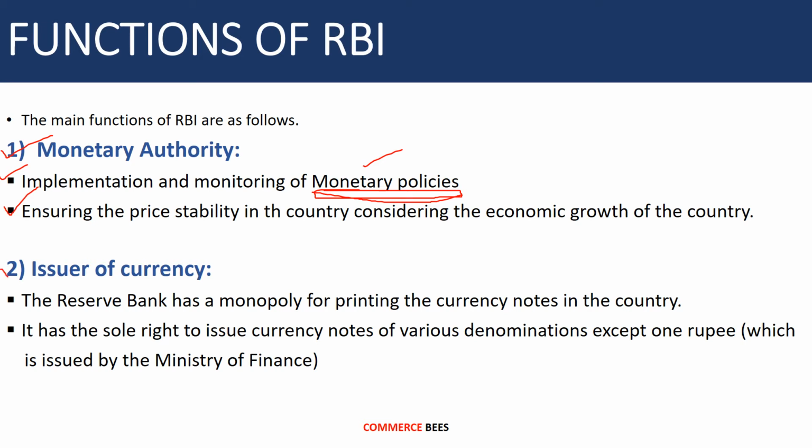The next is the issuer of currency. So as the RBI is the central bank of the country, it has the monopoly of printing the currency notes in the country. So it is the RBI which will exclusively print the currency of India. It has the sole right to issue currency notes of various denominations except 1 rupee, which is issued by the Ministry of Finance. So except the 1 rupee coin, the rest of the denominations of currencies are printed and issued by the Reserve Bank of India, and the 1 rupee coin is actually issued by the Ministry of Finance.